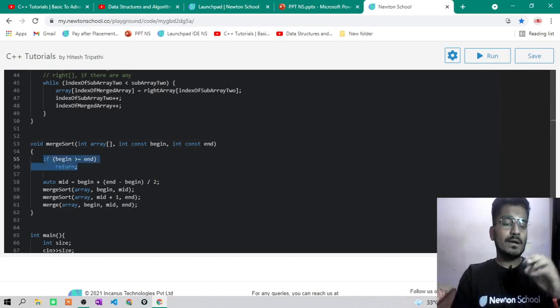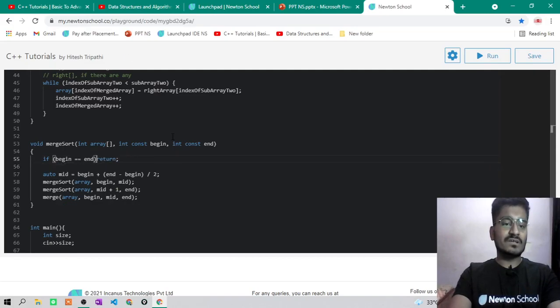Now my base case: if beginning is greater than or equal to end, if you have done it correctly, then there is no need of doing this. You can simply write it like this: if beginning is equal to end, simply return. That is the base case, when there is only one element in your array or subarray or a smaller subarray.